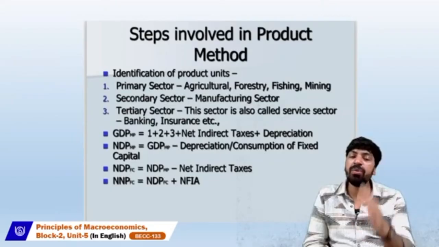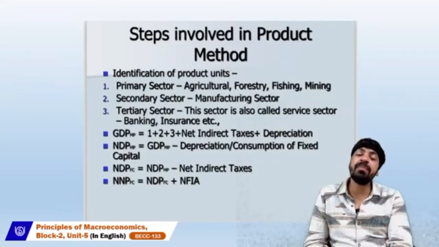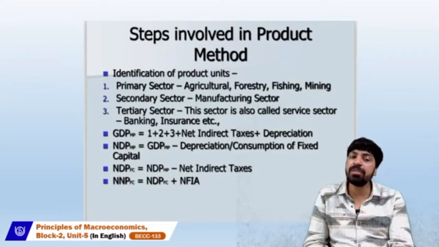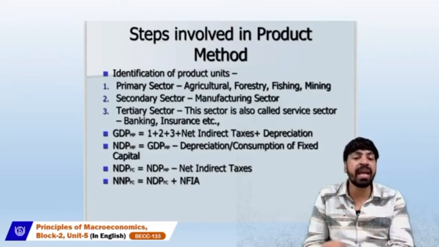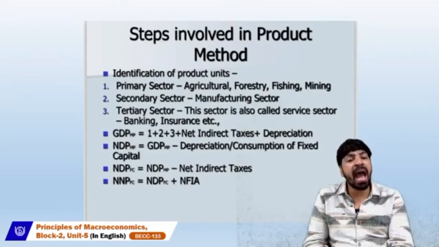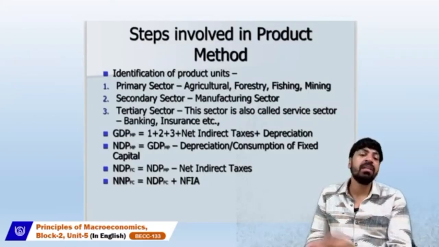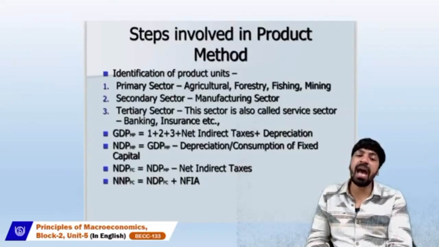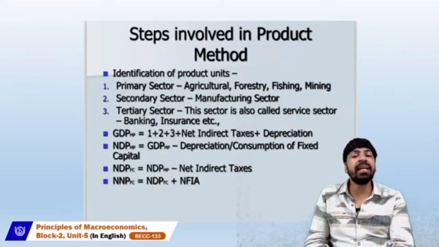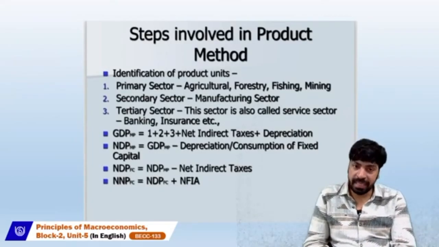Then you add all these product units or sectors, and when calculating gross domestic product, you need to add net indirect taxes plus depreciation.